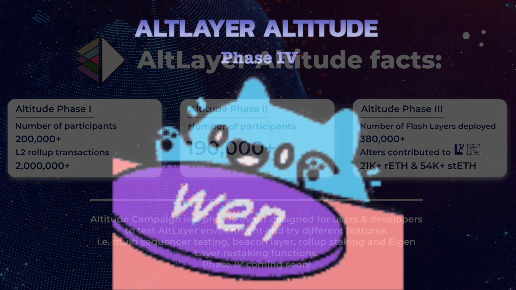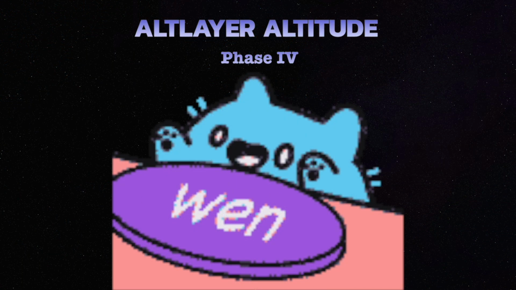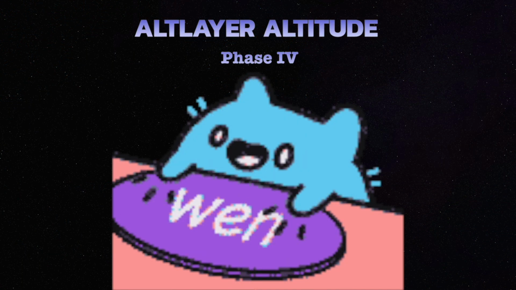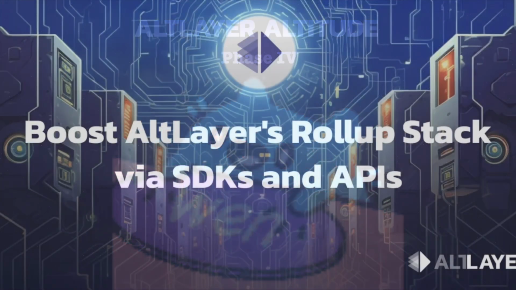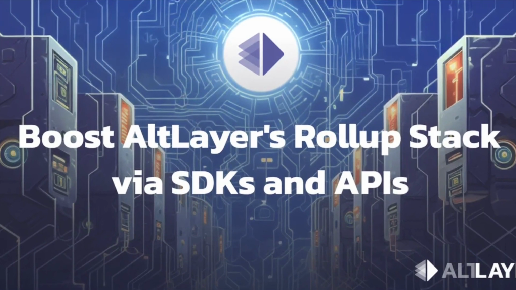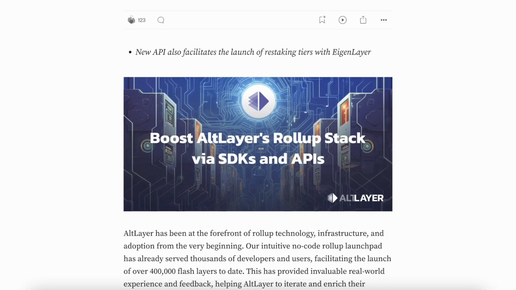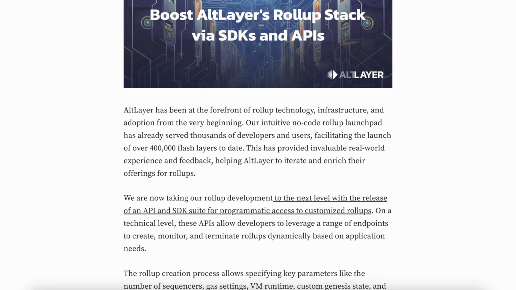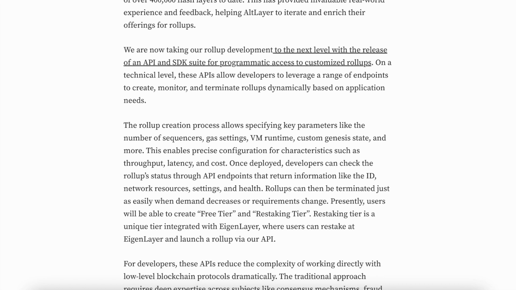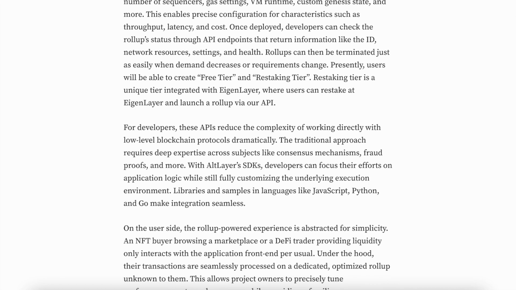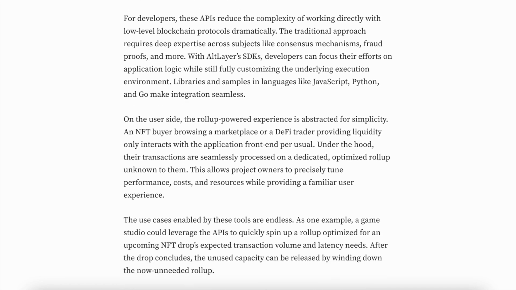Stay tuned, I guess it won't take long before the start of the fourth phase, which is the last phase of the Altitude series. Another great news is that AltLayer released an API and SDK kit for easy access and customization of rollups. These boost RaaS developers' experience further by giving vital tools to monitor, deeply customize any parameters, or terminate the rollup exactly meeting the needs.